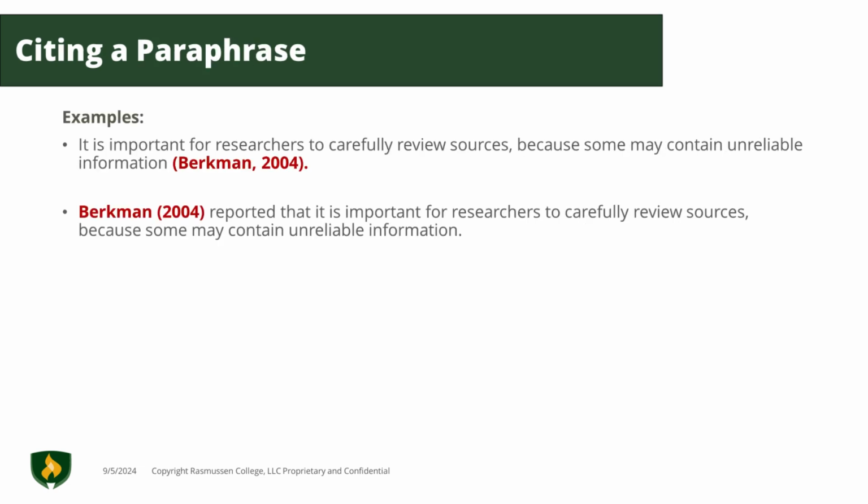Here, we can see 2 examples of paraphrasing or summarizing information. The first example shows the in-text citation at the end of the sentence, which tells the reader that we have just summarized that information from a resource written by Berkman, published in 2004. In the second example, we are actually including that information as part of our sentence.